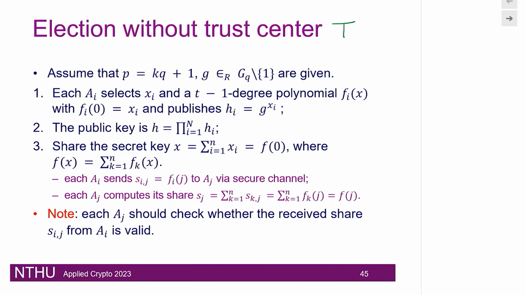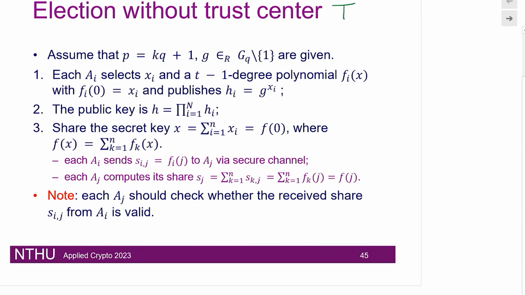This is how we are going to do this computation. So we assume that there is a group P, which looks to be in the format of kq plus 1, and the generators are given. So these are the public information, okay? Publicly given. There are a lot of groups indeed that are publicly available, so we don't have to worry about setting this up.